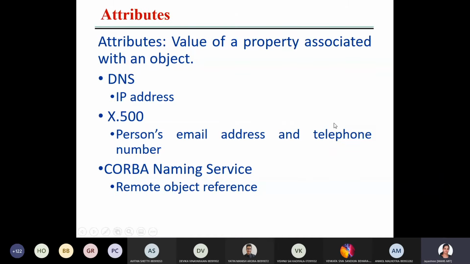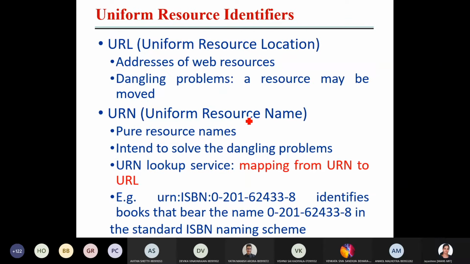The next term to remember is attributes. Attributes are the properties associated with any object. Suppose you say DNS, the IP address is its attribute. You say X.500, a person's email address and telephone number are properties here. And in CORBA's naming service, if you take it, the object reference is an attribute there, because these are the properties of an object.